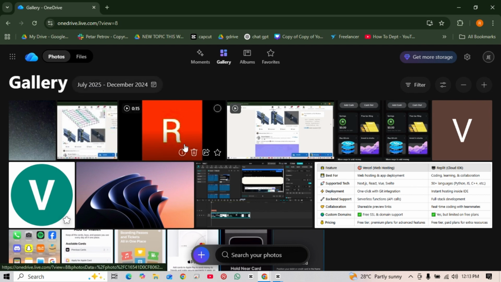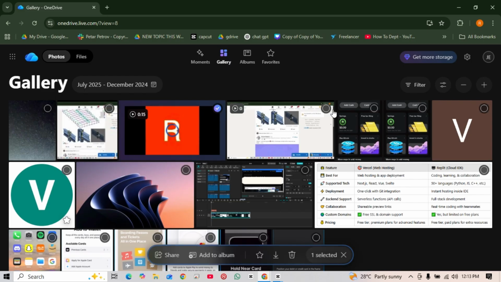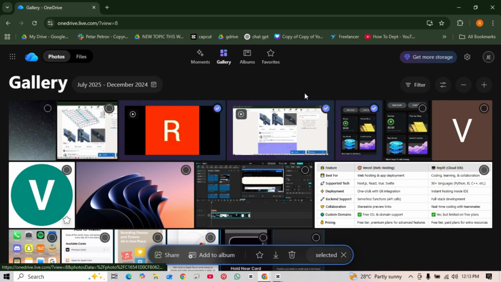Now to delete one, all you need to do is just simply select this onto the top right corner of every image. And then after that, select the delete button or just simply press the delete button on your keyboard to delete it.